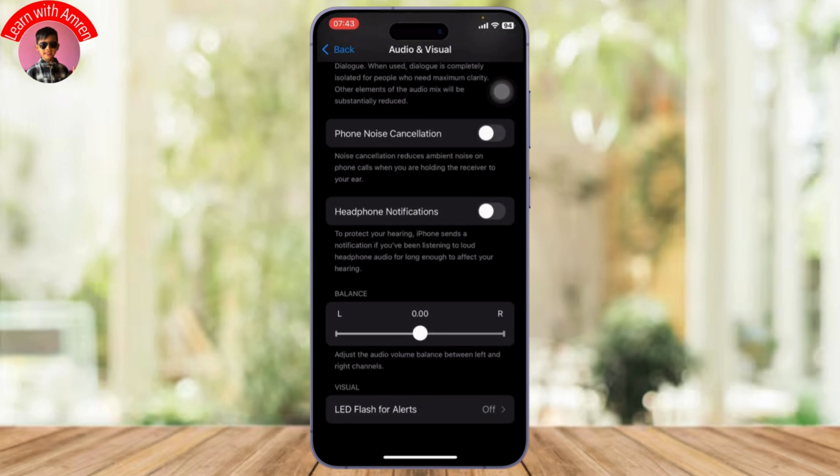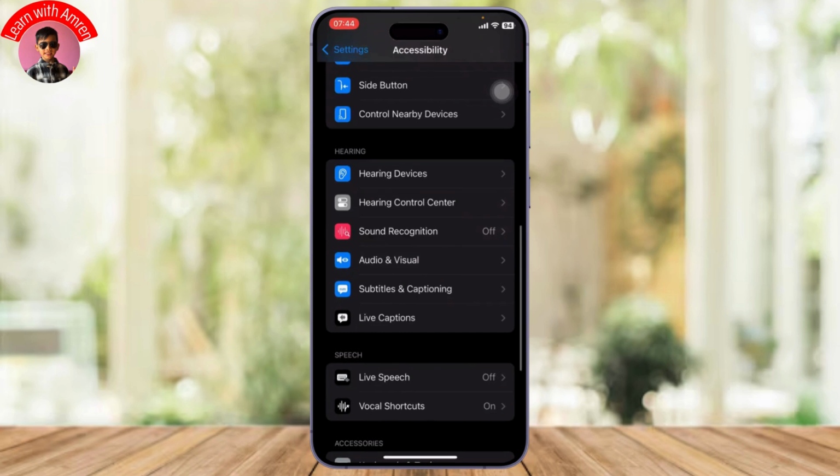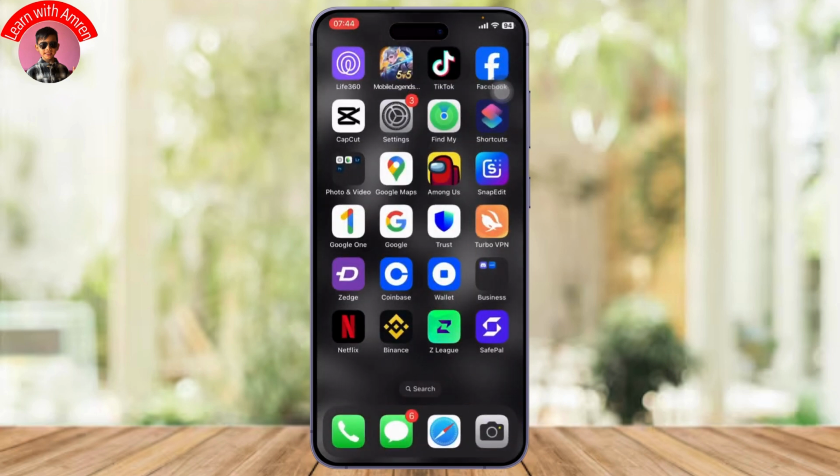Now under balance you will see a slider. Now make sure that the slider is at middle. It's at 0.00. Now what this does is this balances your volume between your left and right channels. So make sure that it is balanced. After you do that, you can simply go back and try to use your Mobile Legends.